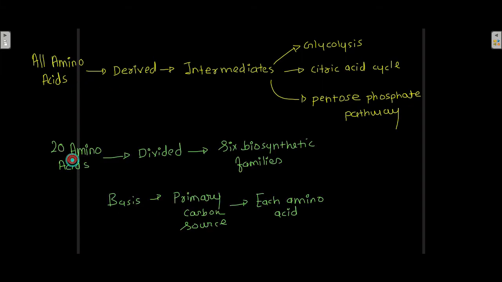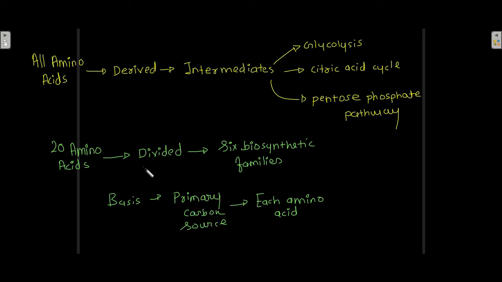Now there are 20 standard amino acids. These 20 standard amino acids are divided into 6 biosynthetic families on the basis of the primary carbon source of each amino acid.